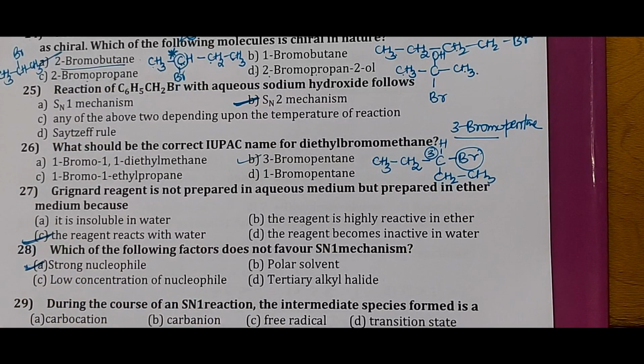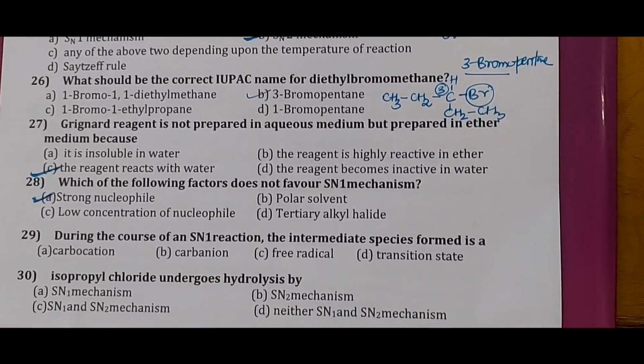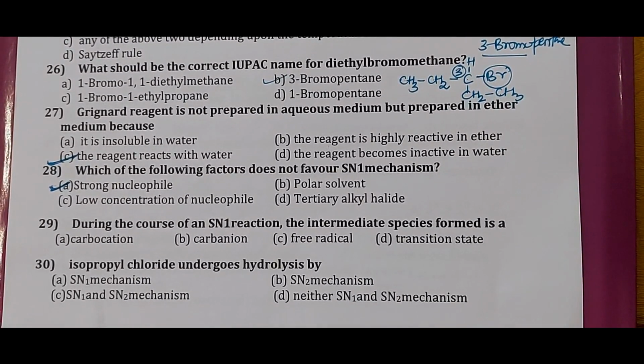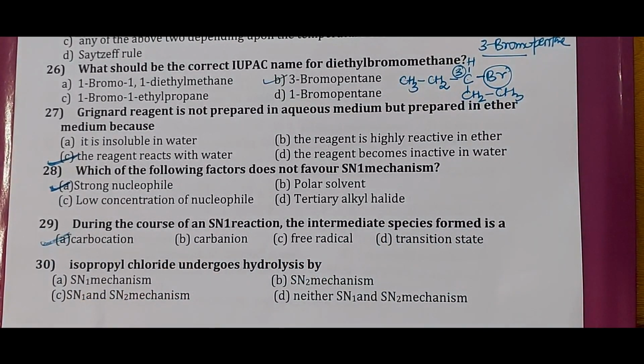Next, we'll consider question number 29. During the course of an SN1 reaction, the intermediate species formed is a carbocation in step 1, which is a slow step, which we have already discussed in a previous video. Next we'll go with question number 30. Isopropyl chloride undergoes hydrolysis by, since it's a secondary alkyl halide, based on the reaction conditions, it may undergo both SN1 and SN2 mechanisms.